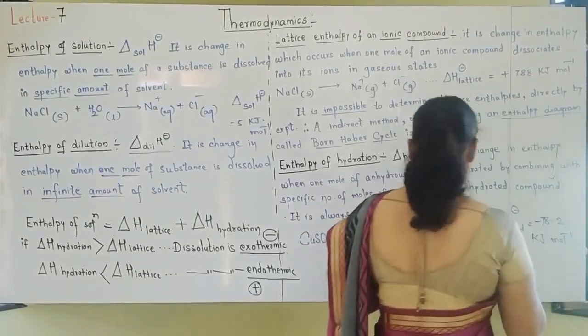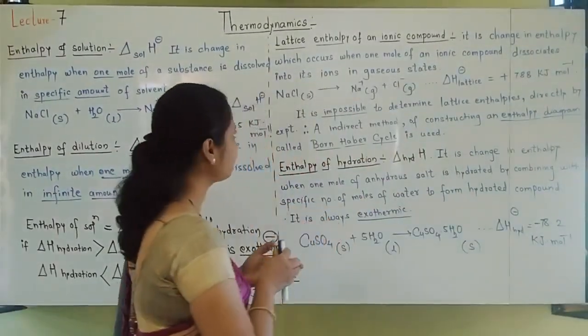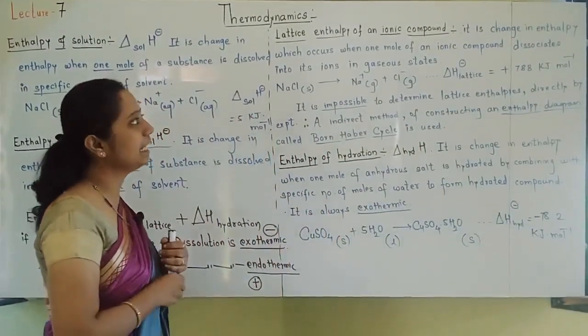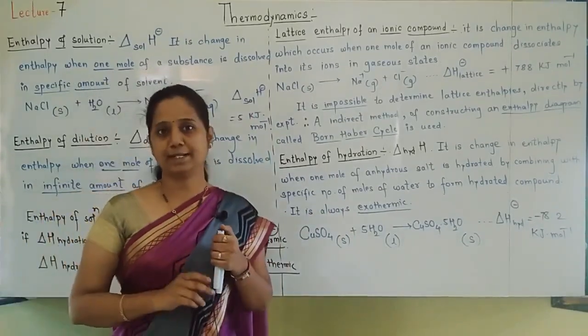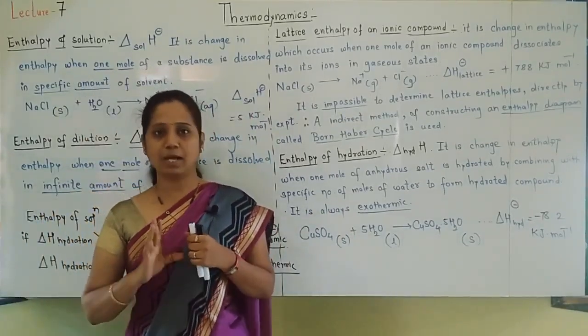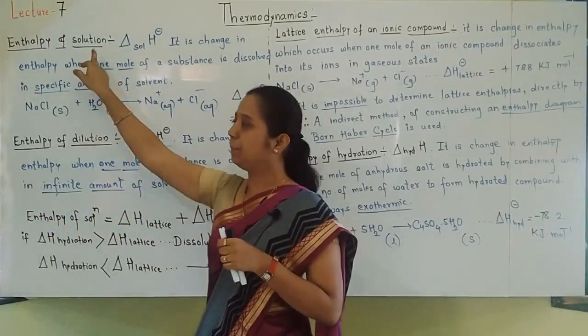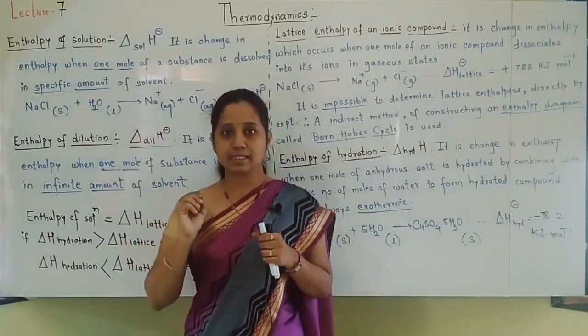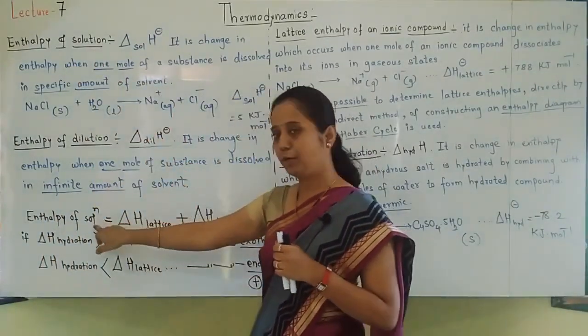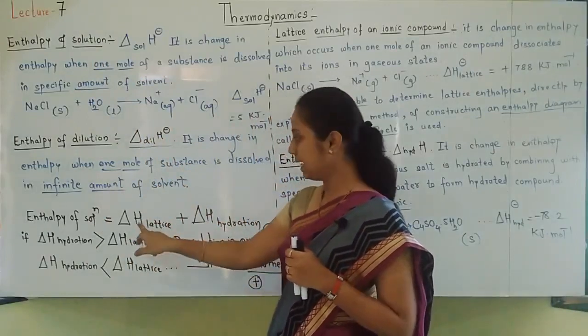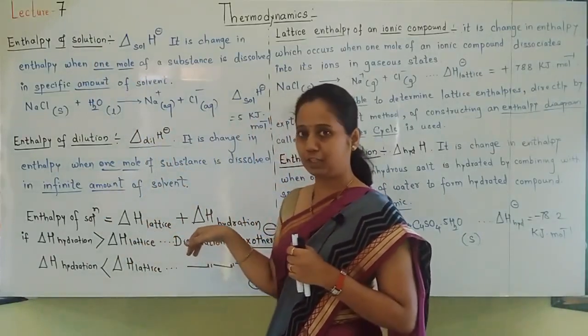So students, see here. I have written lattice enthalpy and hydration enthalpy. Just now I have told you that enthalpy of solution is the sum of lattice enthalpy and hydration enthalpy.